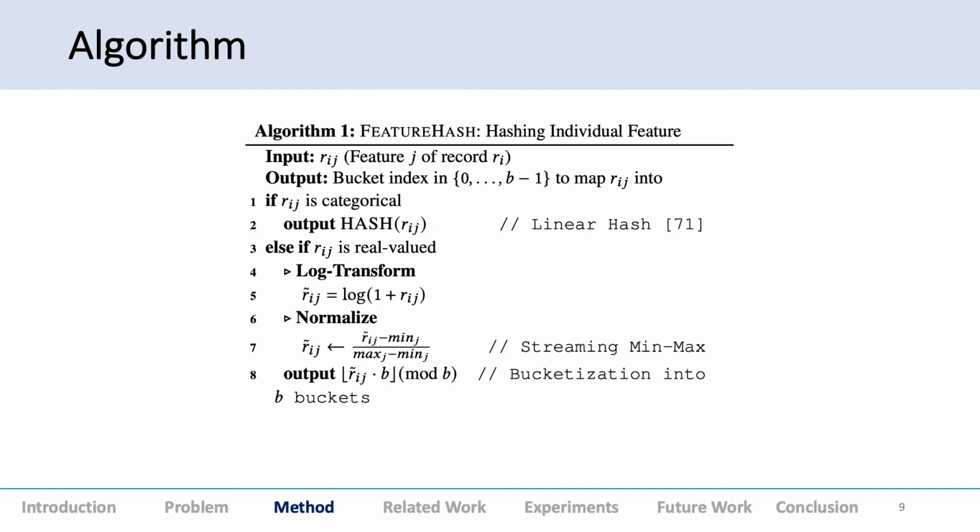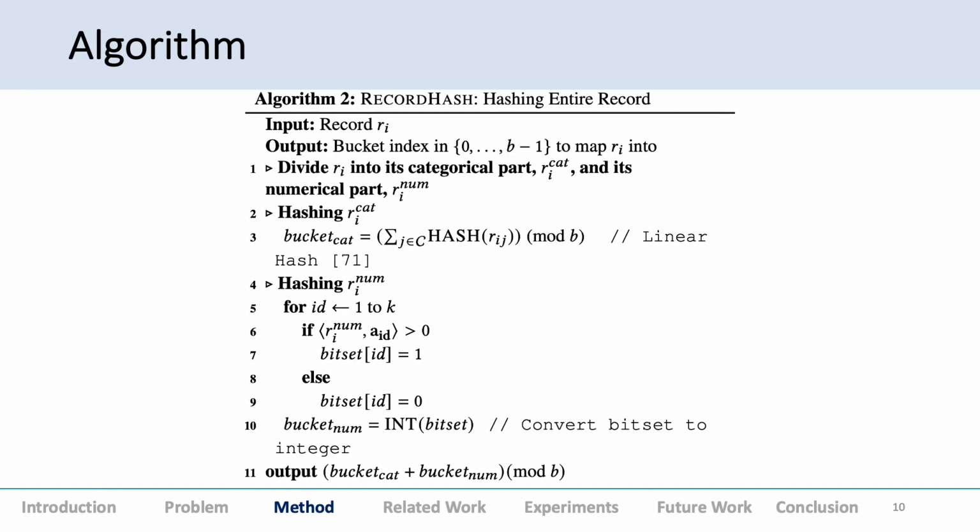So feature hash: we take each feature of the individual record, after the dimensional reduction is done, and then we basically map it into one of the B buckets. It can have two cases. One is if it is categorical, then we directly use a linear hash. If it is real valued, we log transform it and then do a streaming min max, and finally we output the bucket.